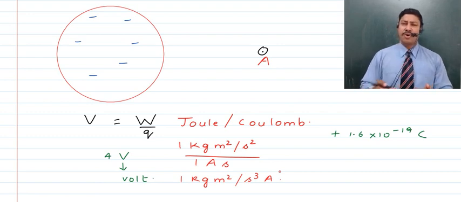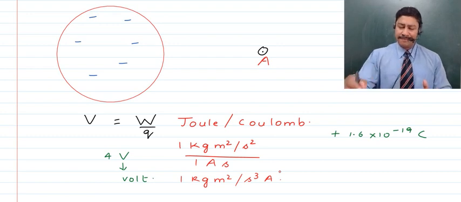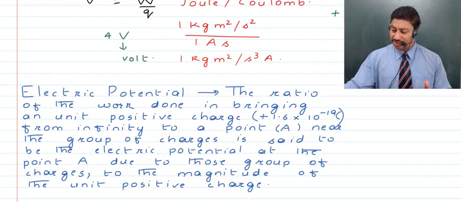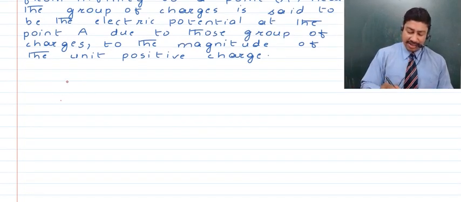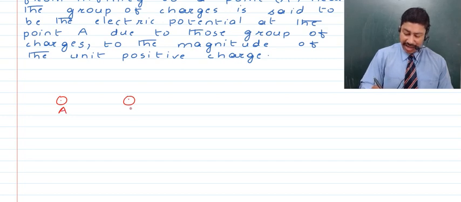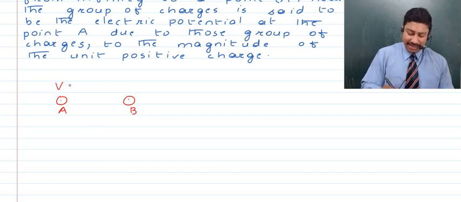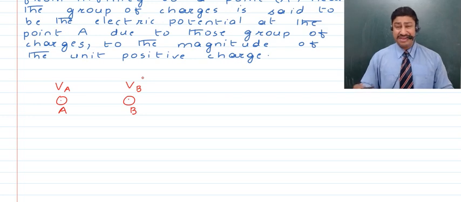Now children, we'll talk about another term, which is potential difference. So what is potential difference? Let's say we have 2 points at which we talk about the electric potential. Let's say there be a point A, and another point B. Let's say the potential at the point A be VA and the potential at the point B be VB.